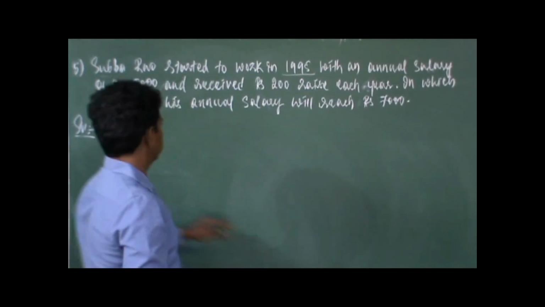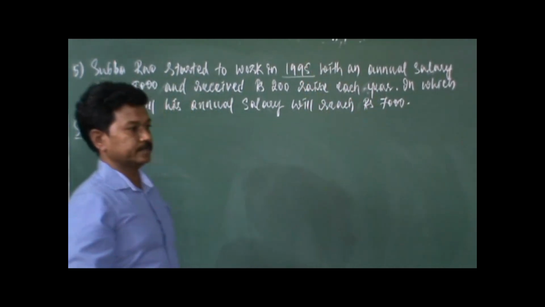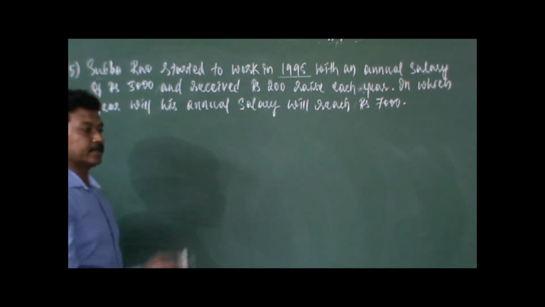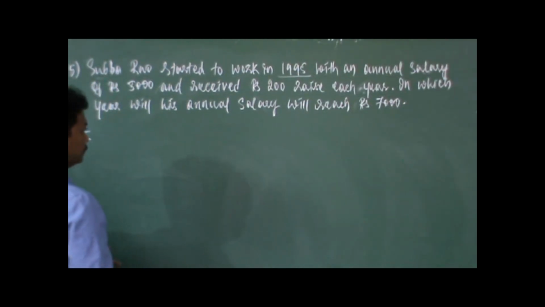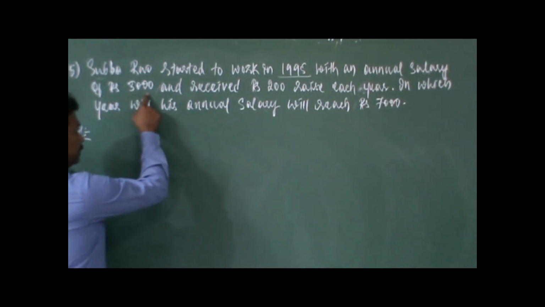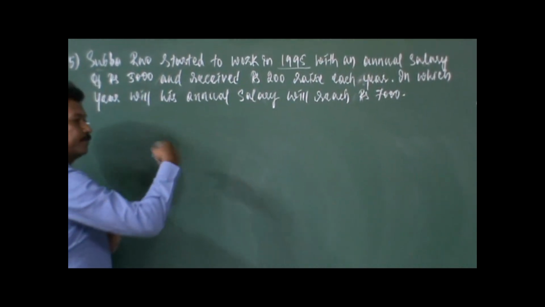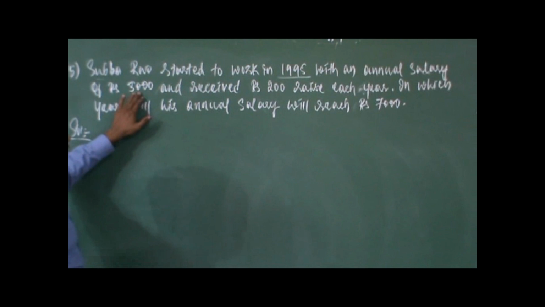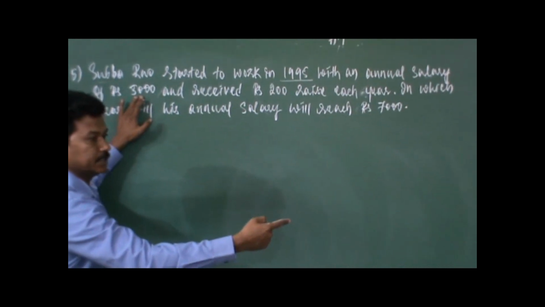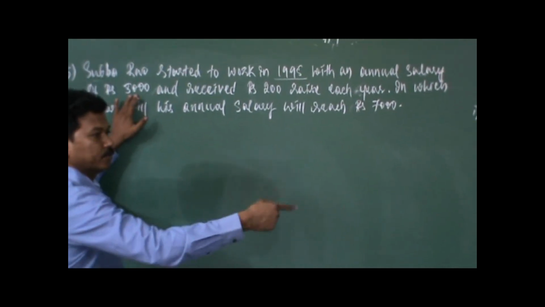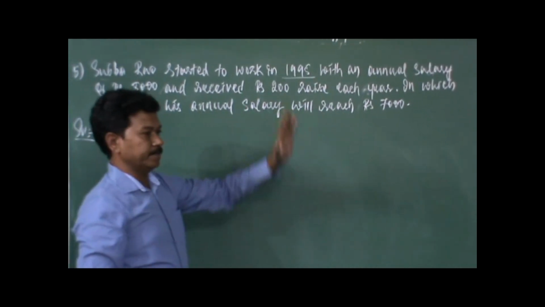So in which year will his annual salary reach rupees 7,000? So in which year will Subbarao be getting 7,000 at the end of the year? That is what is being asked, right? So now, see this is the starting salary. 200 is getting subsequently added. So 5,000 is the first term. If you convert this into an AP, 5,000 will be the first term, 5,200 will be the second term, 5,400 will be the third term, 5,600 will be the fourth term, and it continues further and further. So here we have to find out in which year his salary will become 7,000.